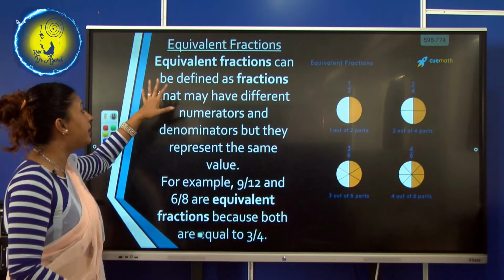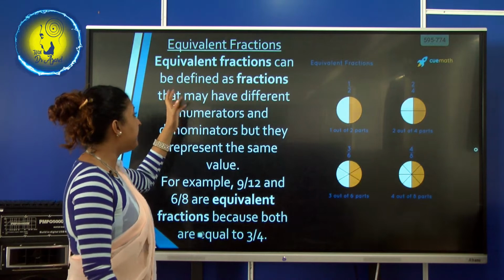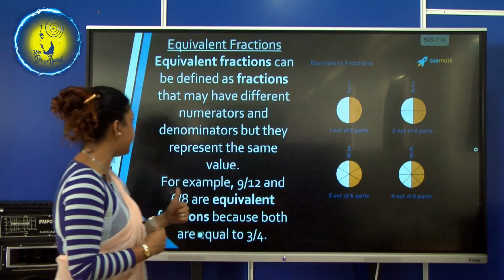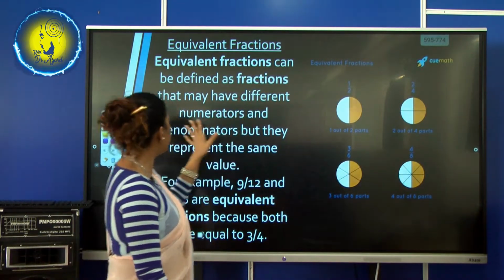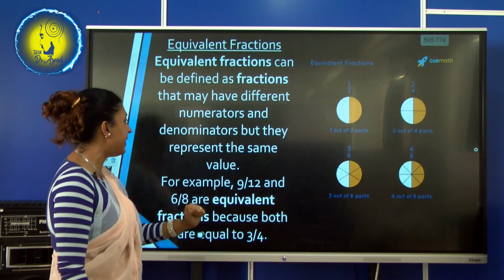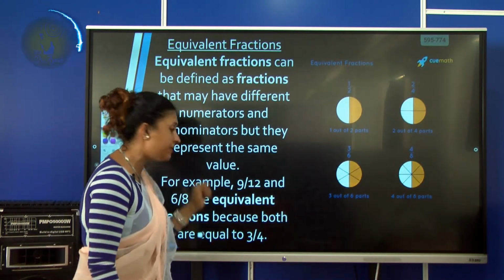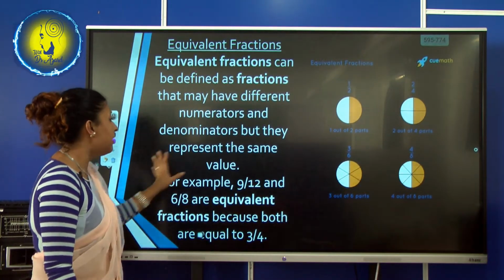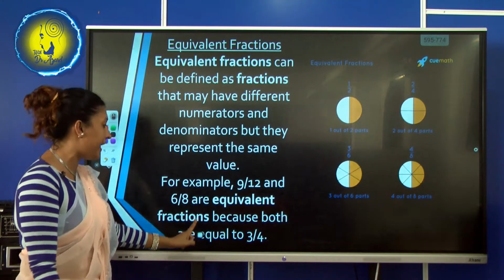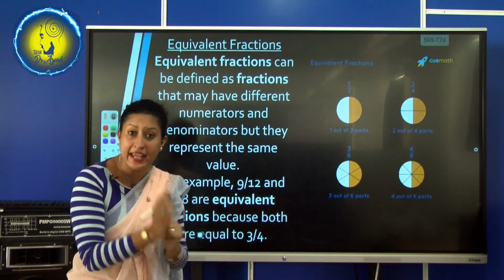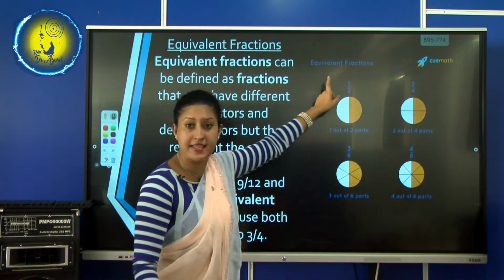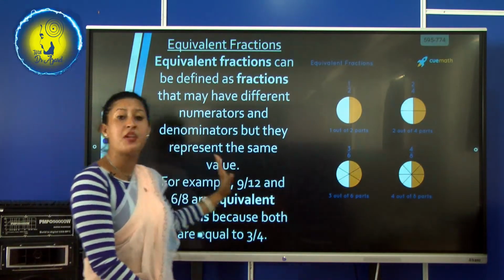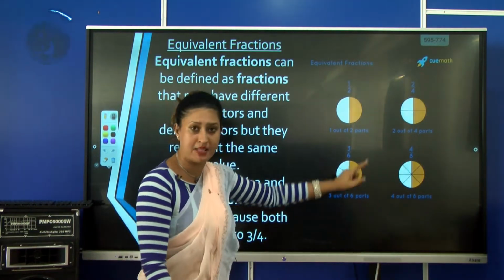Equivalent fractions are defined as fractions that may have different numerators and denominators. See, they have different numerators and denominators, but they represent the same value. For example, 9/12 and 6/8 are equivalent, which means equal. Now look at this. I want everybody to look at this picture, because just because I explain, some children will not understand.